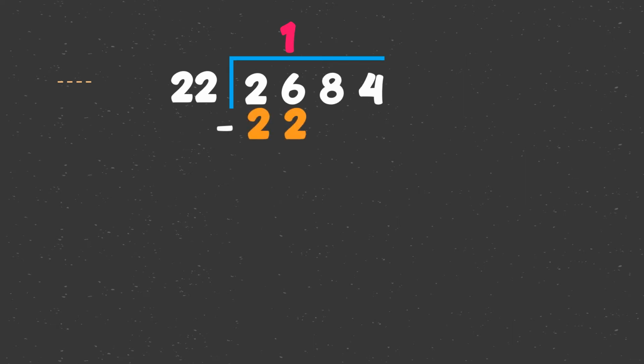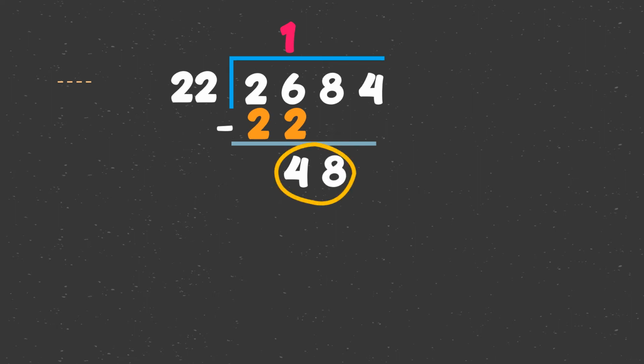Let's try another one. 2,684 divided by 22. Since hindi naman natin pwedeng i-divide ang 2 sa 22, gagamitin natin ang first two digits, which is 26. 26 divided by 22. Ilang 22 ba ang meron sa 26? Isa lang. So, dito natin ilalagay ang answer natin sa ibabaw ng 26 and we will multiply. 1 times 22. 22. Dito natin ilalagay and we will subtract. 26 minus 22. The answer is 4. And lipat na tayo sa susunod na digit, which is 8, and we will bring that down.